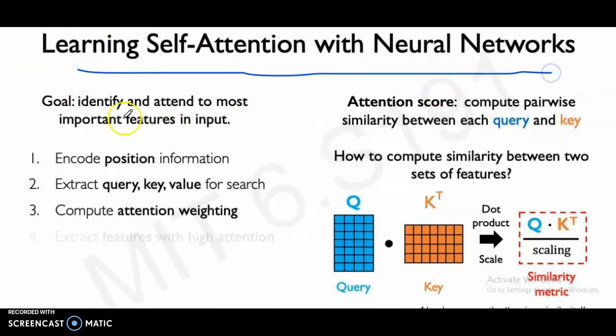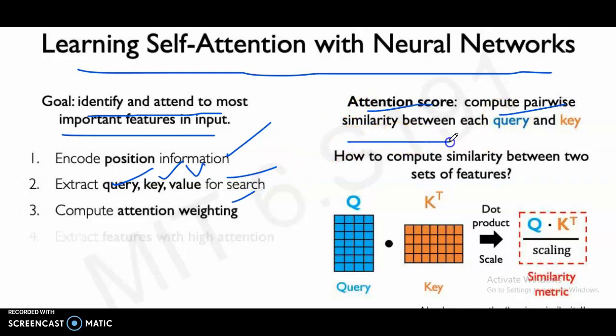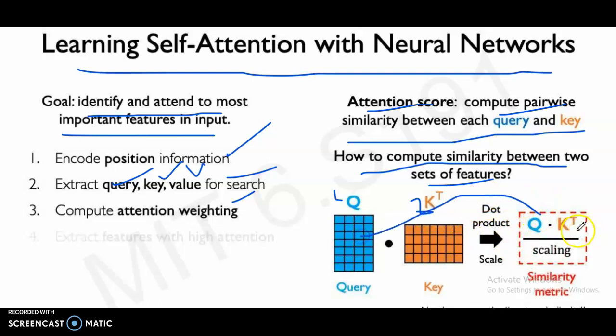Learning self-attention: identify and attend to the most important features in the input. Position information finished, query key value for search finished. Now compute the attention weighting. Attention score: compute pairwise similarity between each query and the key. How to compute similarity between two sets of features: query and key, dot product, scaling.